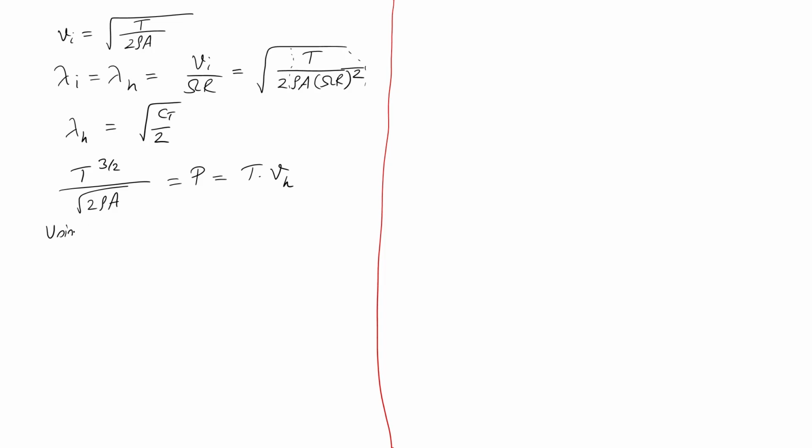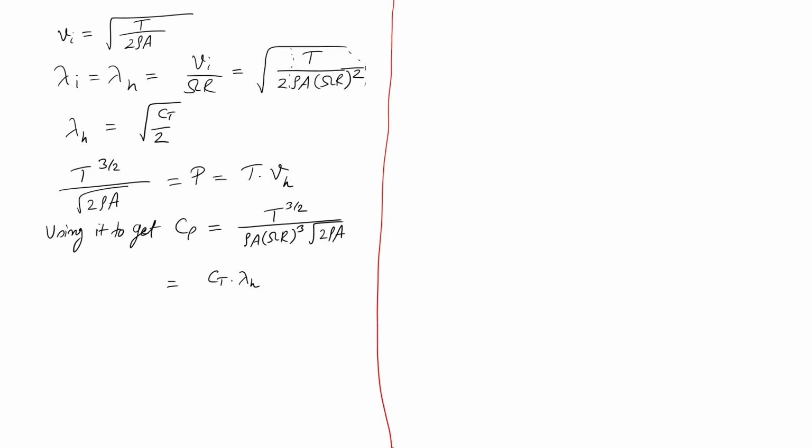Using this to get Cp, I have T to the power 3 by 2 by rho A omega R whole cubed and root of 2 rho A. You can easily see T by rho A omega R whole square is Ct, and the remaining stuff is lambda h.